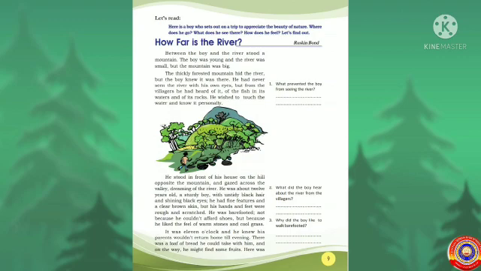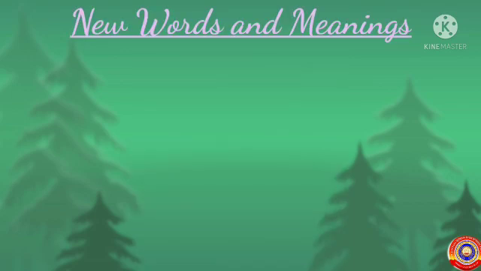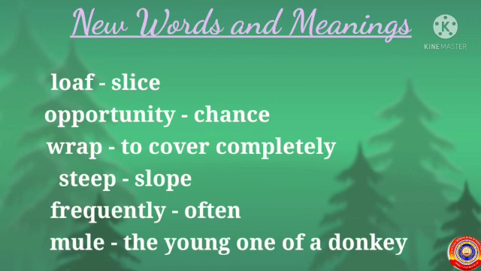Students, now all of you read it silently and identify the difficult words. Did you read the text? Okay, now let's discuss the difficult words and their meanings. Loaf means slice. Opportunity, chance.